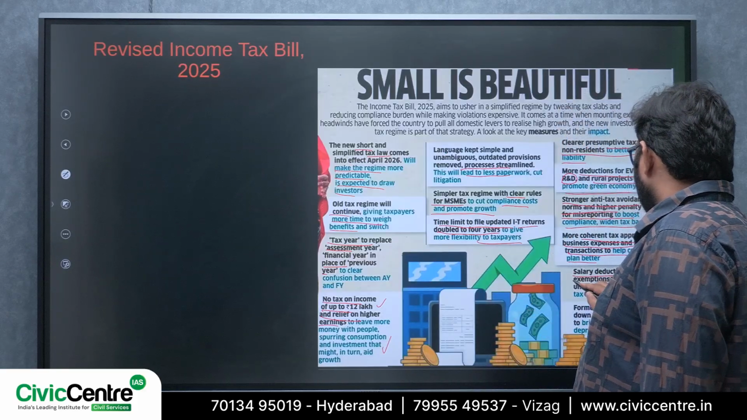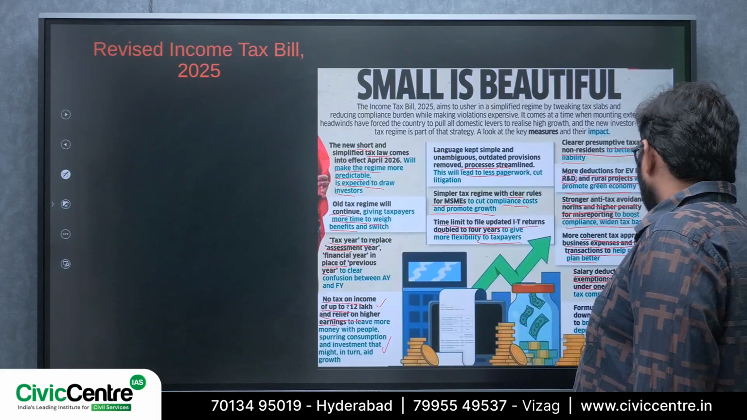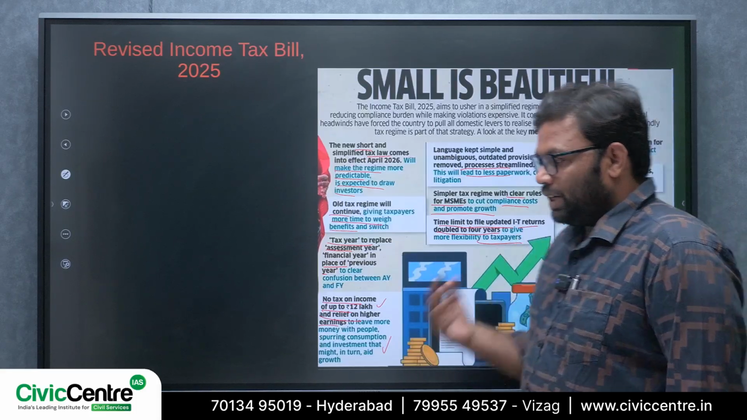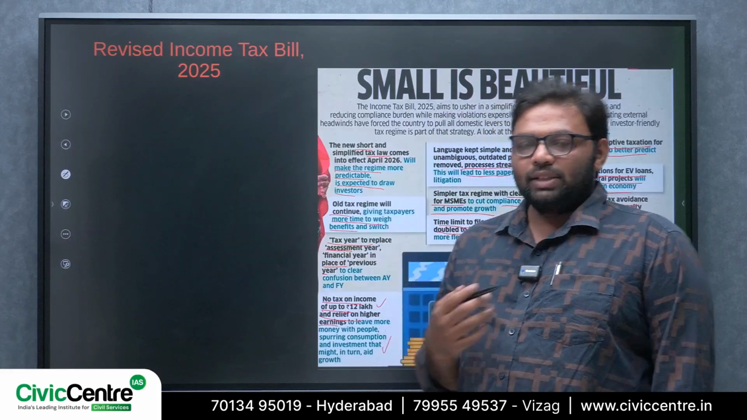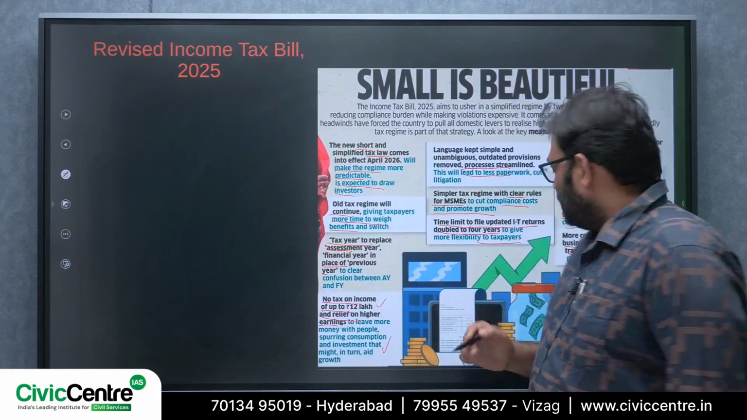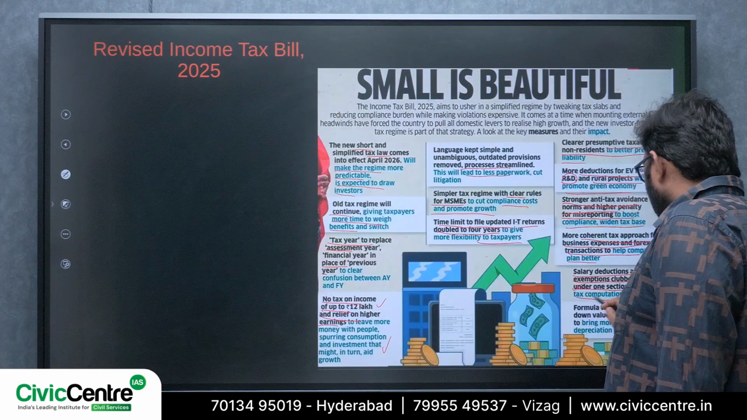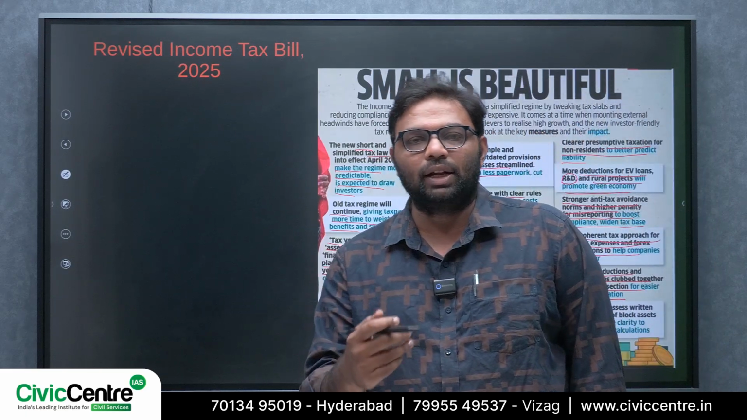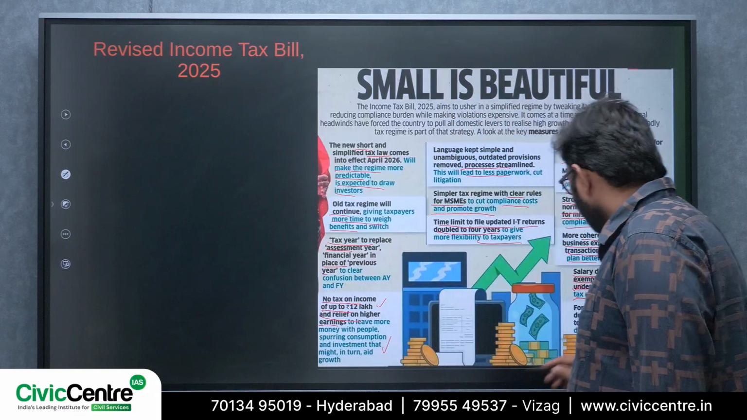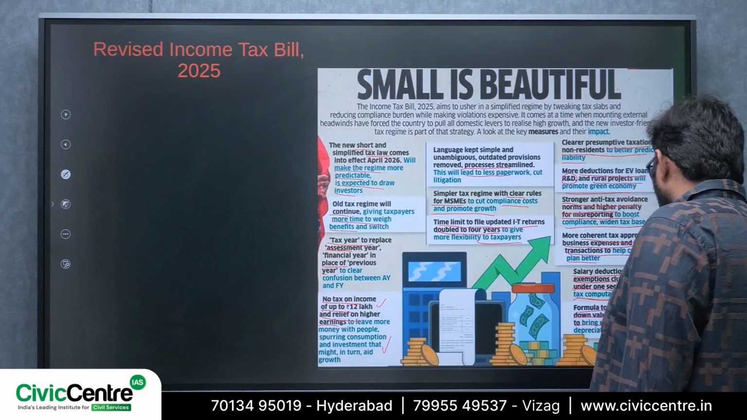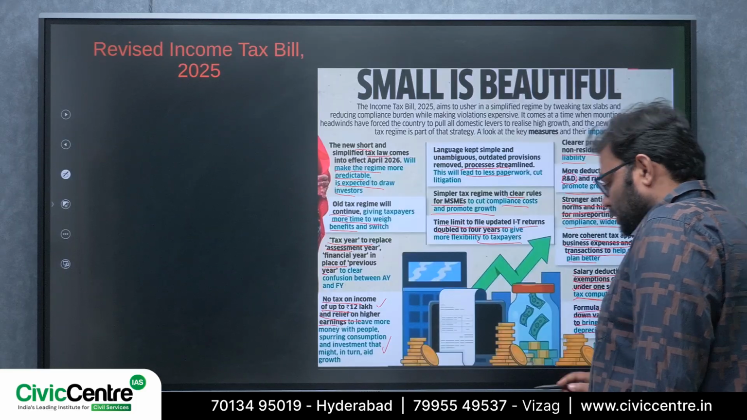Salary deductions and exemptions clubbed together under one section for easier tax computation. So TDS and TCS, right? Tax deduction at source and tax collection at source will be easier, so that the tax computation will be easier for tax assessment authorities and at the same time for taxpayers. Formula to assess written down value of block assets to bring more clarity to depreciation calculations.